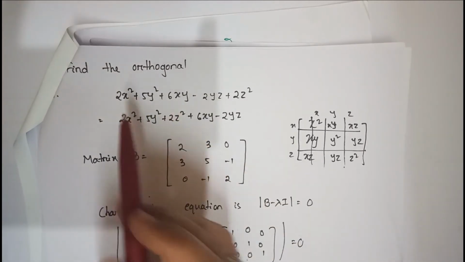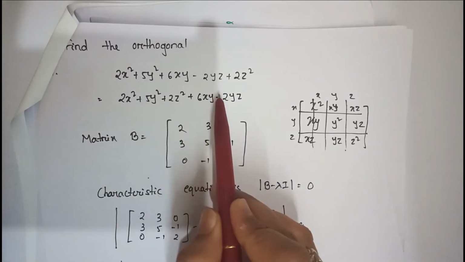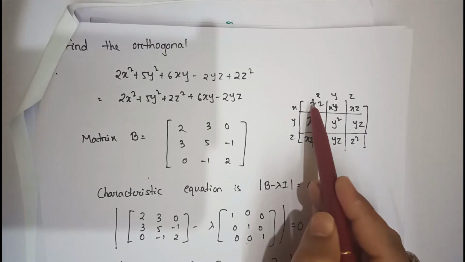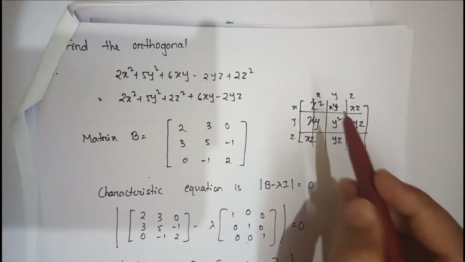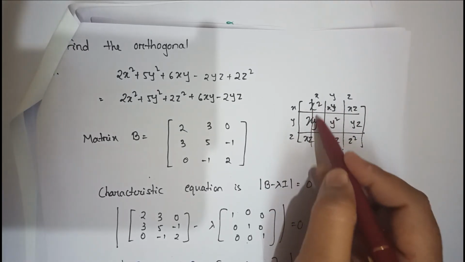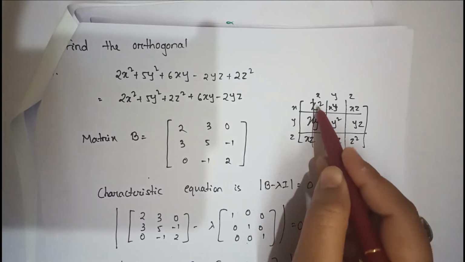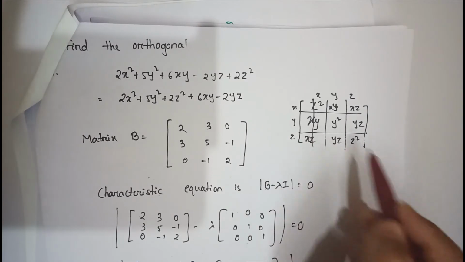So this is the question I first wrote. This is the quadratic form, and there are three variables, no? You can write x, y, z and x, y, z. This is just by mistake I have drawn this. This is not wrong. So this place contains x square, xy, xz, and this place is xy, this is y square, this is yz, and this is xz, this is yz, and this is z square, right?